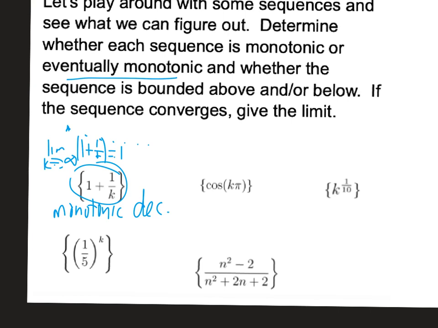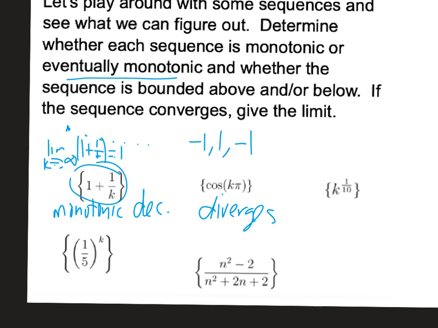The next one, we have cosine of k pi. So let's think. If k is 1, cosine of pi is -1. If k is 2, cosine of 2 pi is 1. If k is 3, cosine of 3 pi is -1. So this is just going to bounce. On the previous page, I was going to mention something like this, where we do not converge. So this is not monotonically increasing or decreasing. We are bounded, but we do not have a limit, so we do not converge. So this one diverges. We are bounded because we're stuck between -1 and 1. In fact, we're stuck at -1 and 1.